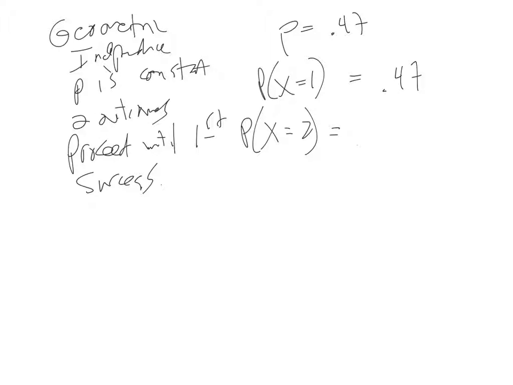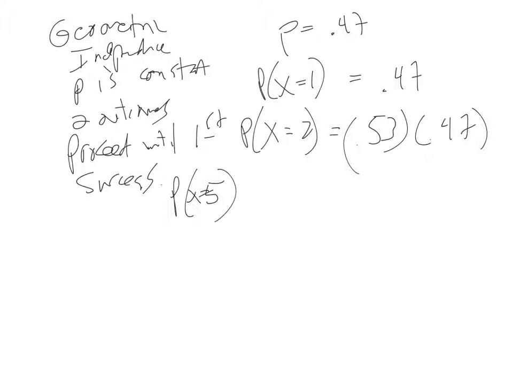Well, that would be equal to 0.53 because you missed it, times 0.47 because that's the second shot. What's the probability that you hit it on the fifth shot? 0.53 is a miss. And how many misses did I have? I had 4 consecutive misses, then the 0.47 for a success.